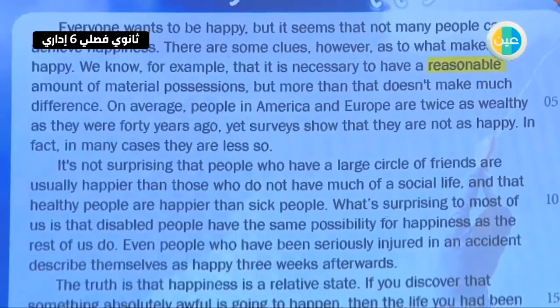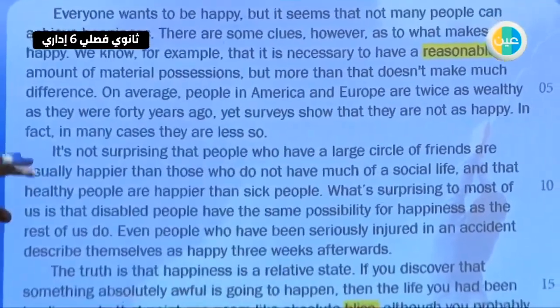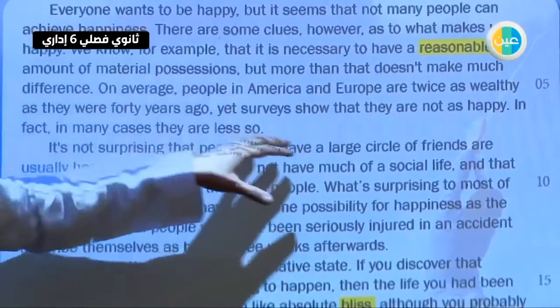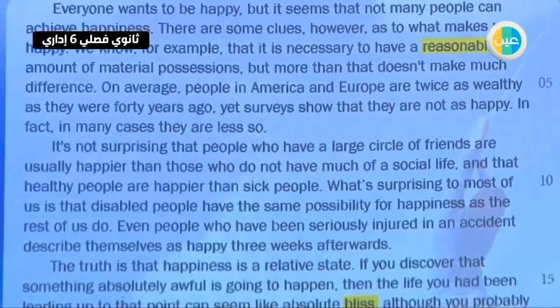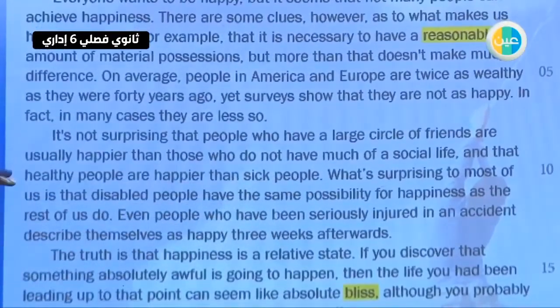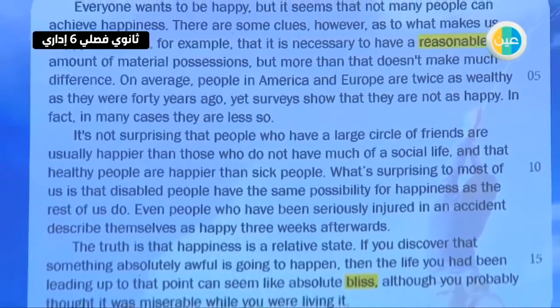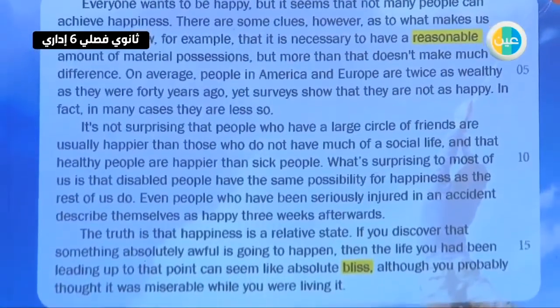On average, people in America and Europe are twice as wealthy as they were 40 years ago. Yet surveys show that they are not as happy. In fact, in many cases, they are less so. So let's move to the second part.